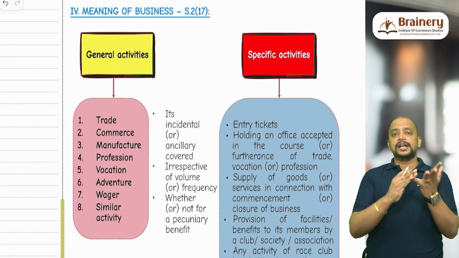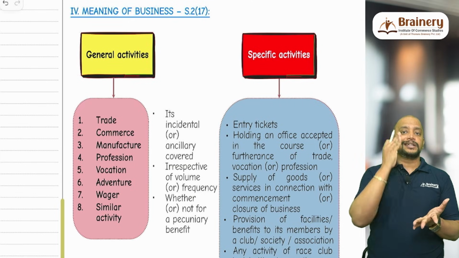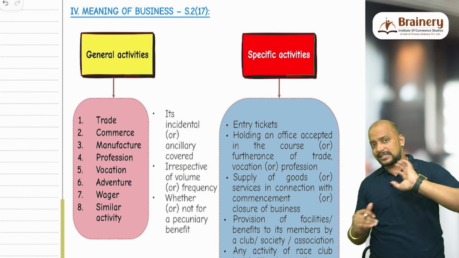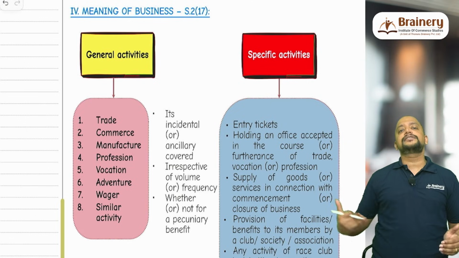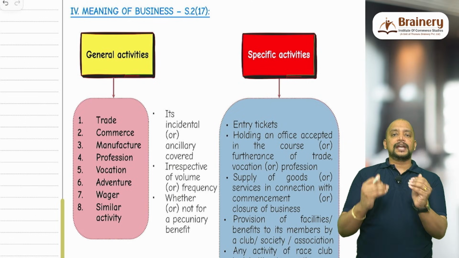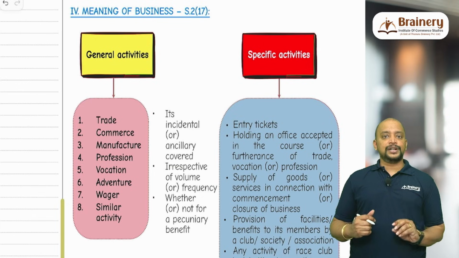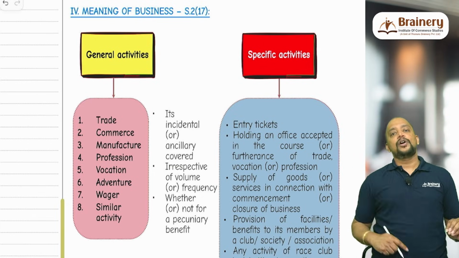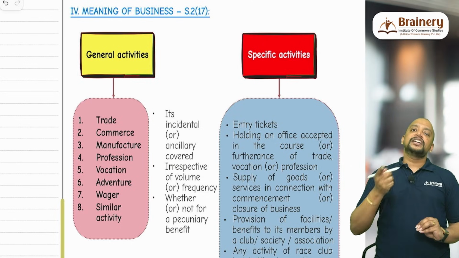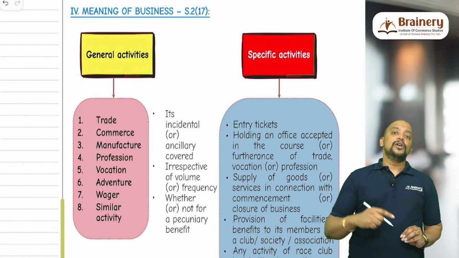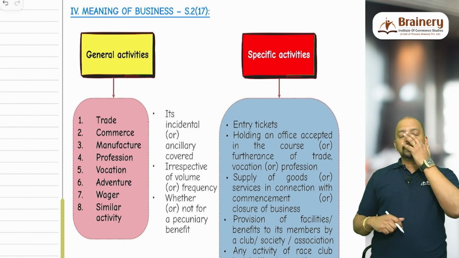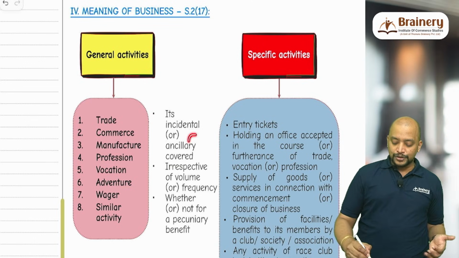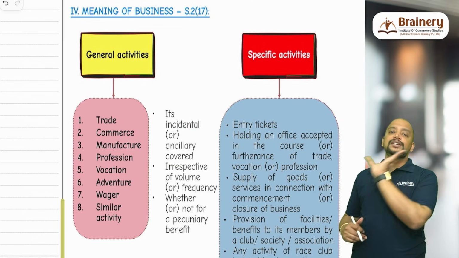So total 8 activities: trade, commerce, manufacture, then profession, occasion, then adventure. These 3 are related to skills, and thereafter wager, that is betting activity or any other similar activity, and its incidental or ancillary is also covered. For example, take a chartered accountant. That chartered accountant is practicing, so that is into profession. Now if that chartered accountant gave a seminar or conducted a workshop and made some money, that will come under incidental or ancillary to his business. Suppose he writes a book and gets a royalty, that will be incidental or ancillary to his profession. That is also treated as business, irrespective of volume, frequency, continuity.